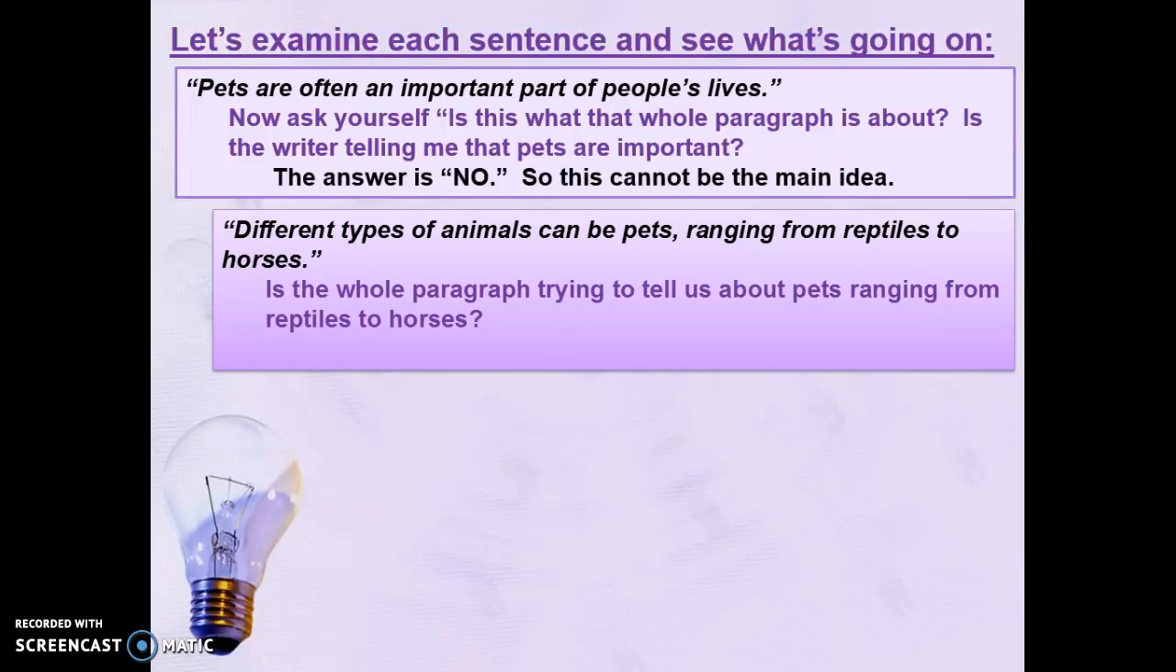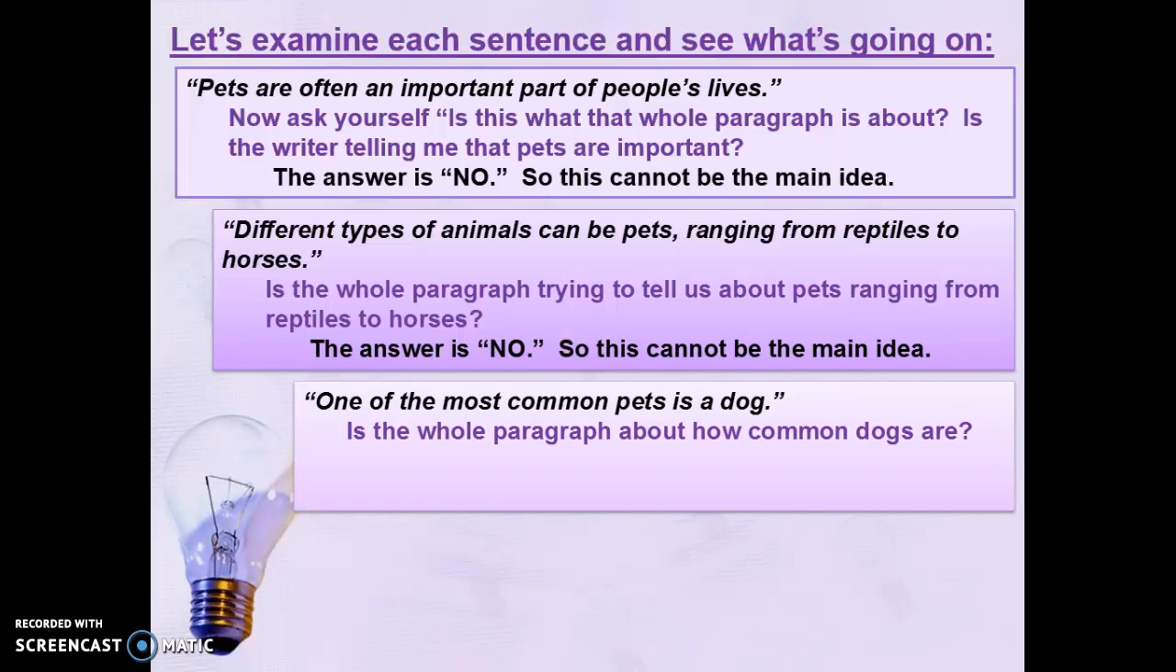Take a look at another sentence. Different types of animals can be pets, ranging from reptiles to horses. Is the whole paragraph trying to tell us about pets ranging from reptiles to horses? Think about that. Do we get information about reptiles? Do we get a lot of information about horses? The answer to this, again, is no. So this cannot be our main idea.